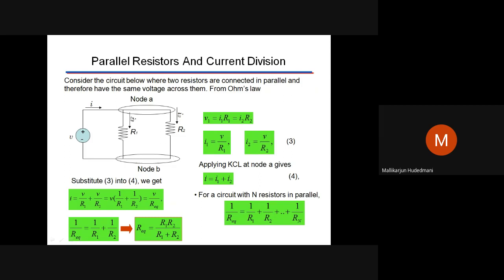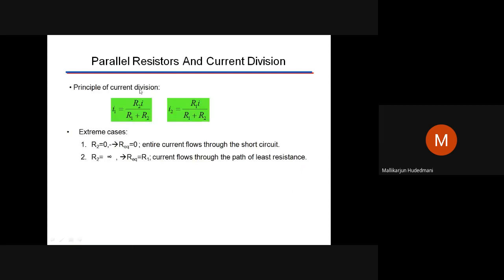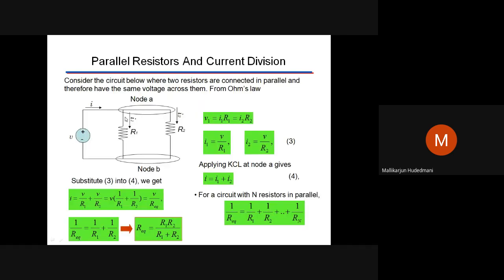Similarly, when I have several resistors in parallel, what is the total current I? What is the I1 value, I1 in terms of I, and what is the I2 value, I2 in terms of I? That is called division of current. When you have a parallel circuit, for the current through I1 and I2, I1 is the total current into the opposite arm resistance, I R2, divided by the sum of resistances. Suppose I want I2: I2 equals I R1 divided by R1 plus R2. That's what we have.